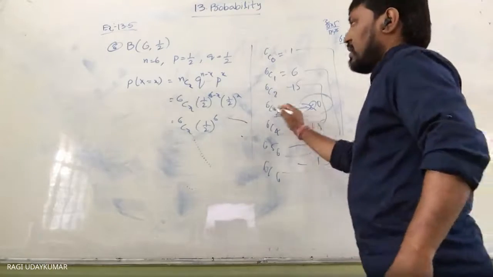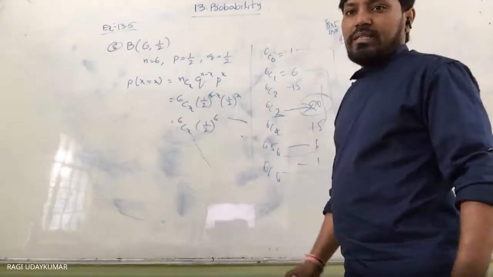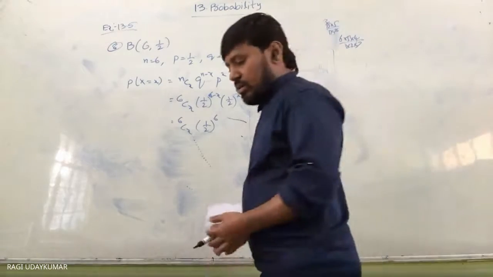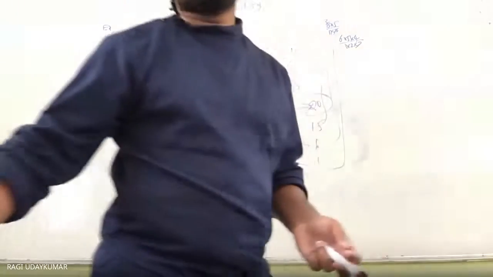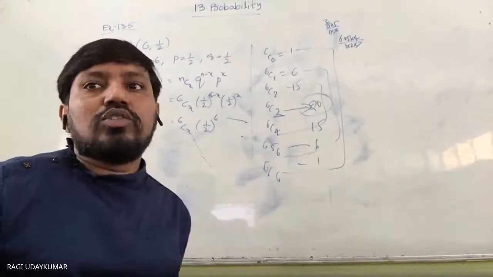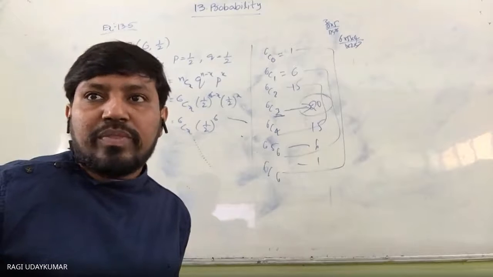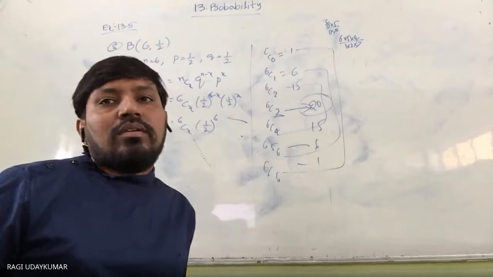So 6c3. So 20 maximum means here 20 into 1 by 6 to the power of 6. So most likely to happen if x is equal to 3. So that is the only question asked here in this situation. Okay, x equal to 3 is the most likely outcome. Okay. Now next.